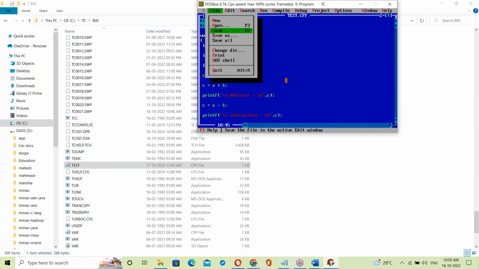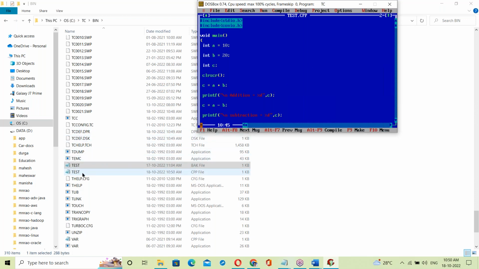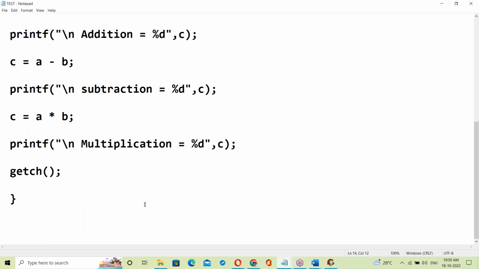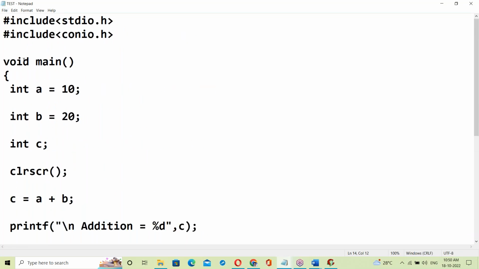File, save as test.c. See, test.cpp was just now saved at 10:50 AM. So this is our C++ program. This C program or C++ program, both are the same here.